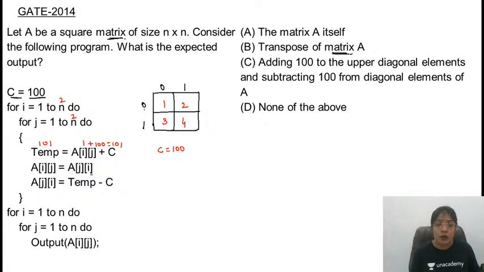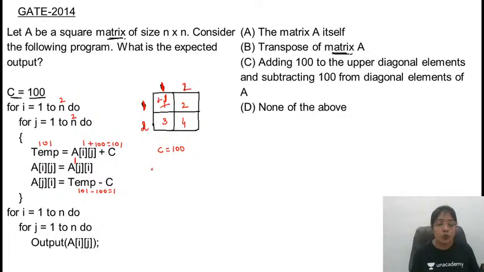Then A of j, i, so obviously it will be first row and first column. So now column number and the row number is interchanged. So this is going to change the value. This will be stored where? Temp, A of j, i, again value is 1 and 1. So this value will be what? Temp is nothing but 101 minus 100, that is equal to 1. 1 value कहाँ पे आएगी? It will be updated here. Right? Okay, let me take this as 1, this as 2 in order to avoid the confusion, 1 and 2.